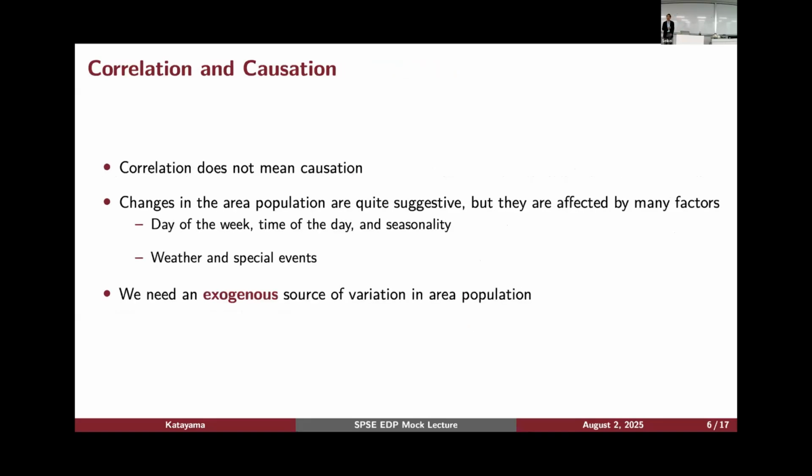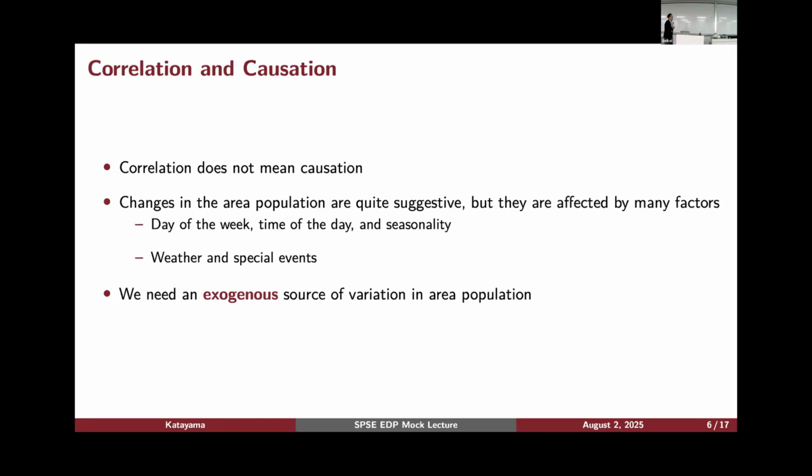Before going to my study, this is a sort of digression, but I think this is an important digression, so let me talk about this. Often, we emphasize that correlation does not mean causation. Correlation means that the two things are moving together or moving in the opposite direction, but it doesn't mean that one causes the other.